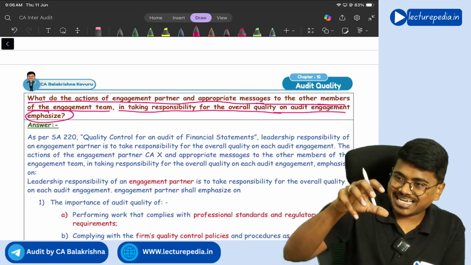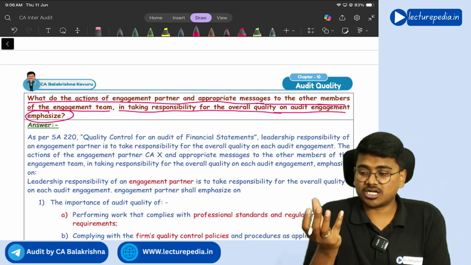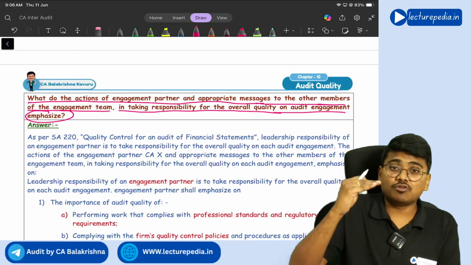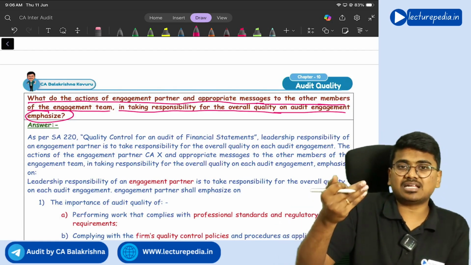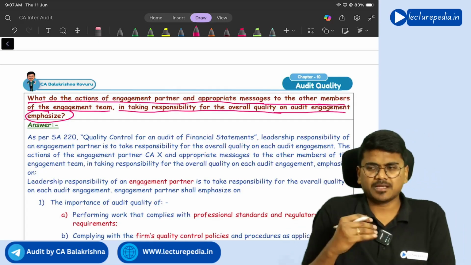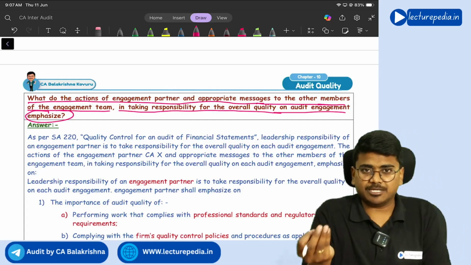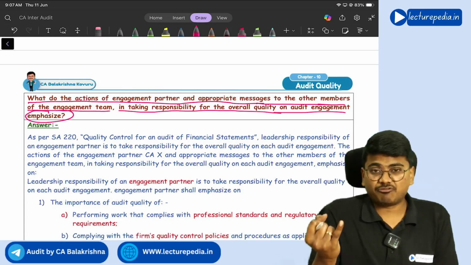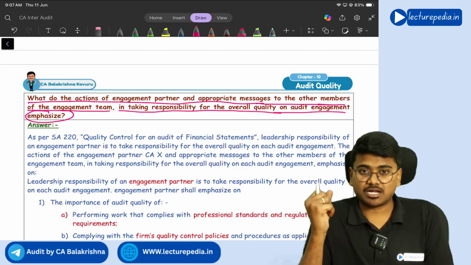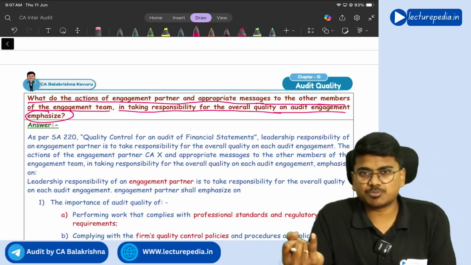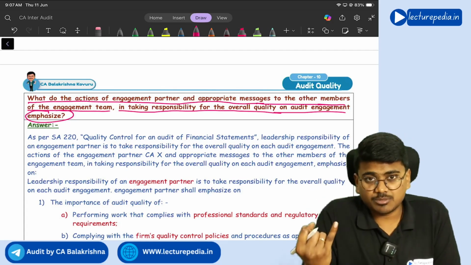Now, by taking that leadership responsibility for quality at the audit engagement level, on what aspects does the engagement partner have to emphasize? The engagement partner has to emphasize to his engagement team that they should perform the work as per professional, legal and regulatory requirements, because only if they do their work as per professional, legal and regulatory requirements, the quality of the audit work will be improved.